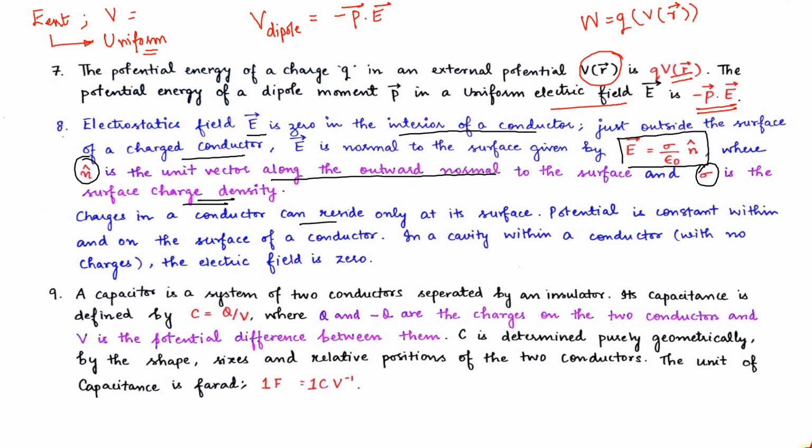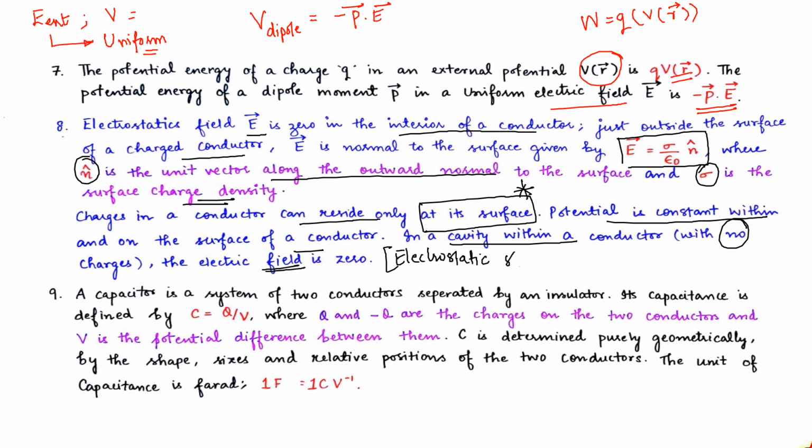Charges in a conductor can reside only at its surface. Potential is constant within and on the surface of the conductor. In a cavity within the conductor with no charges, the electric field is 0, which is termed as electrostatic shielding.